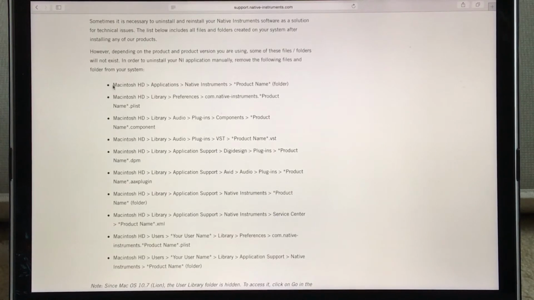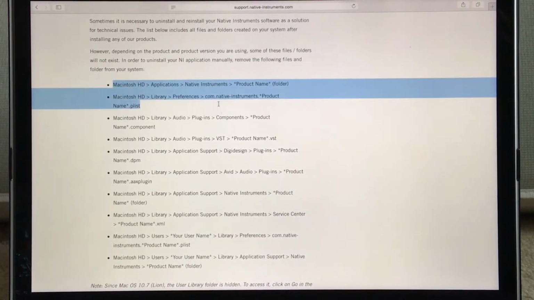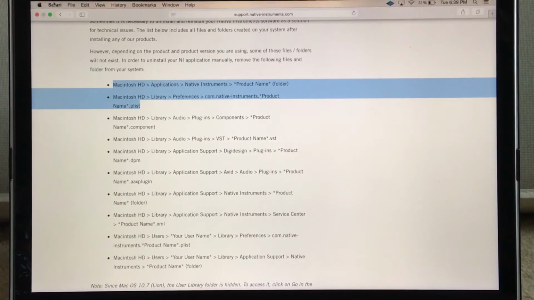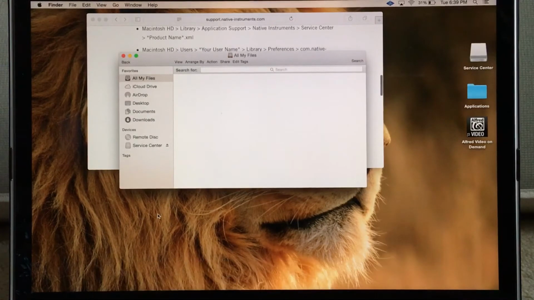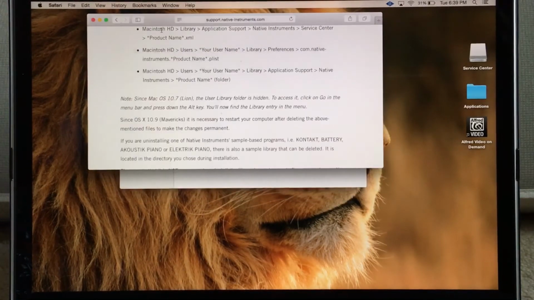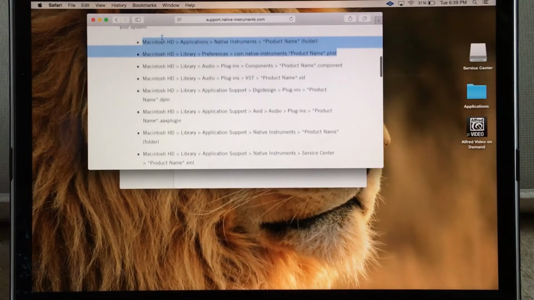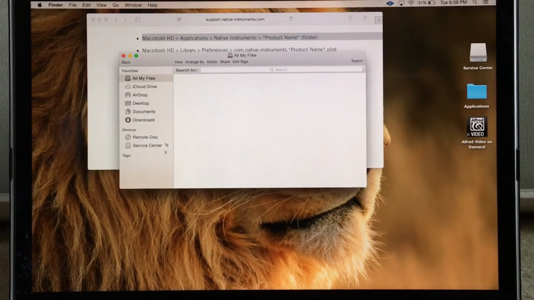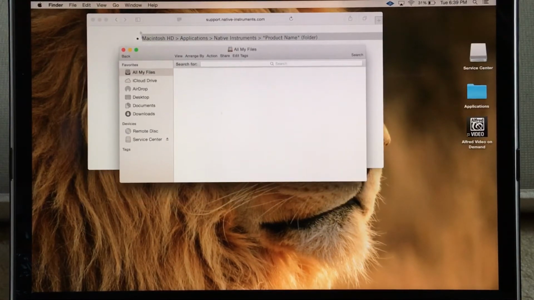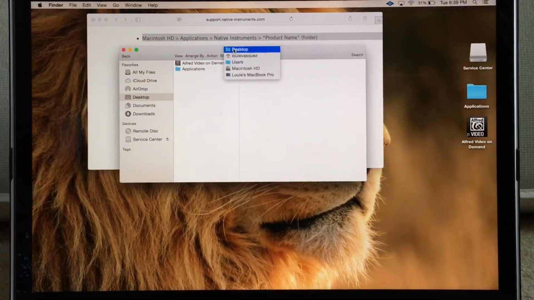For those of you who don't know how to go about doing that, I'll do the first two bullets with you guys so you could get an idea. So I'm directed to Mac HD. I'm going to do this by pulling up my Finder. Okay. So go to my desktop. I'm going to go up here, right click, pull up Mac HD.